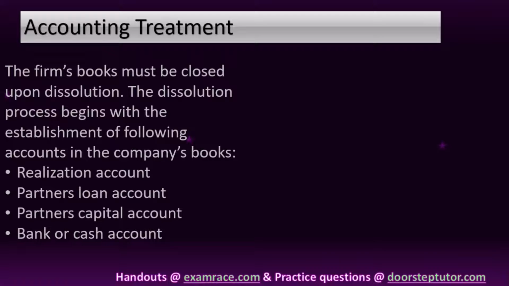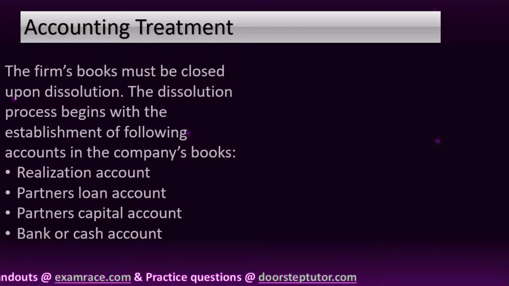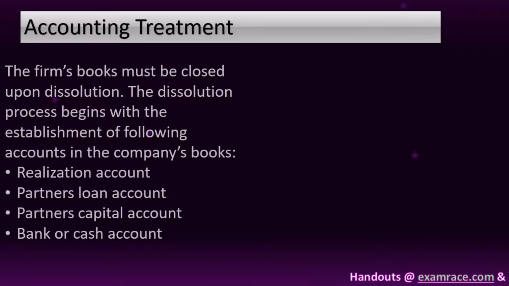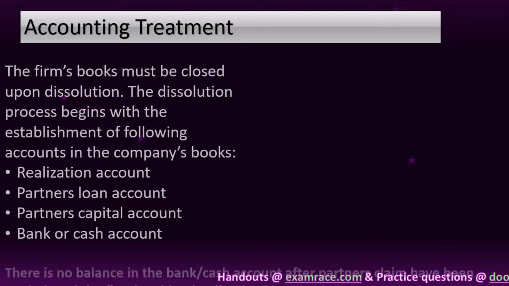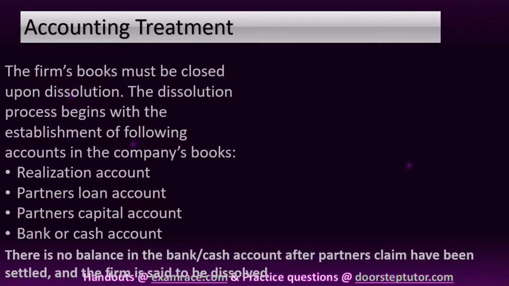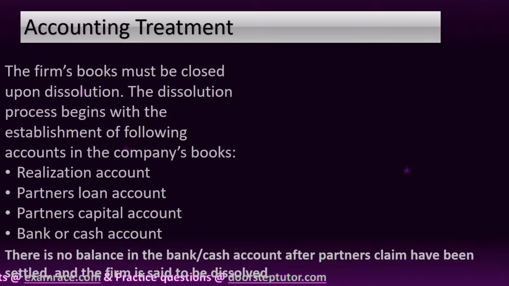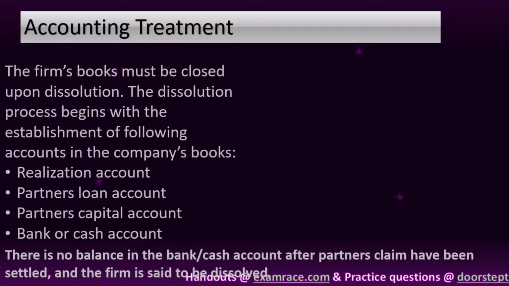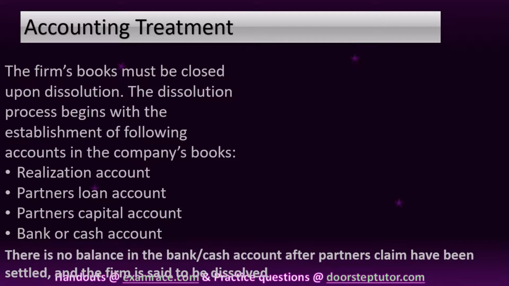Now moving on to the accounting treatment required under the process of dissolution of the firm. There are various accounts that should be prepared in this process: realization account, partners' loan account, partners' capital account, and the last one is bank or cash account. Realization account: the realization account is prepared to record the transactions relating to the sale and realization of assets and settlement of creditors. Any profit or loss arising out of this process is shared by partners in their profit sharing ratio. Partners' accounts are also settled and the cash or bank account is closed.